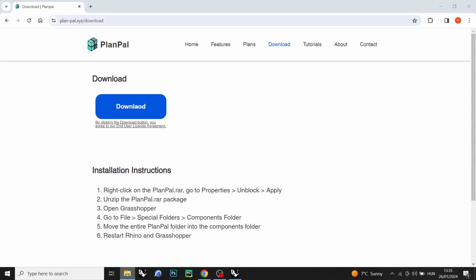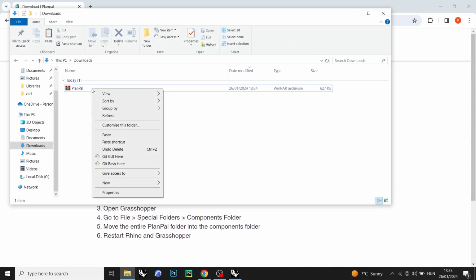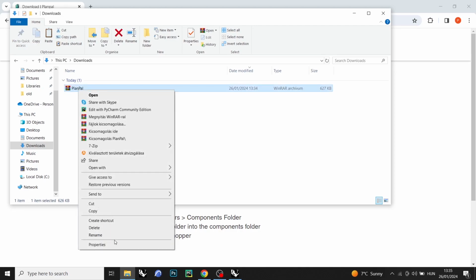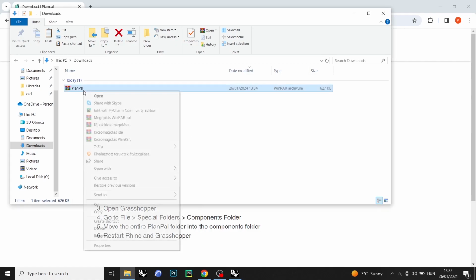I have already downloaded it. As you can see, it's a zip file. First, you have to go to the properties and unblock this file, and after that you can unzip it here.